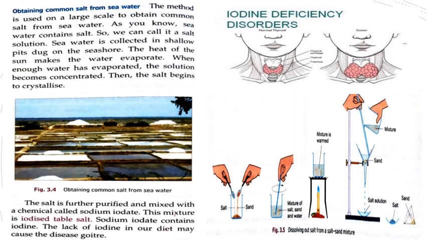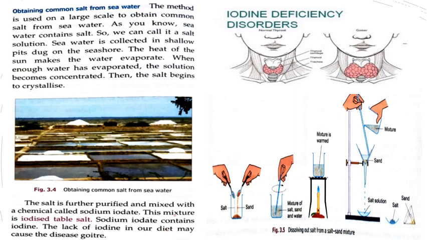The heat of the sun makes the water evaporate. We have seen the process of evaporation, right? So, the heat of the sun makes the water evaporate. When enough water has evaporated, the solution becomes concentrated. Then the salt begins to crystallize. So, here firstly, two things are happening. Firstly, the process of evaporation, and secondly, the process of crystallization.